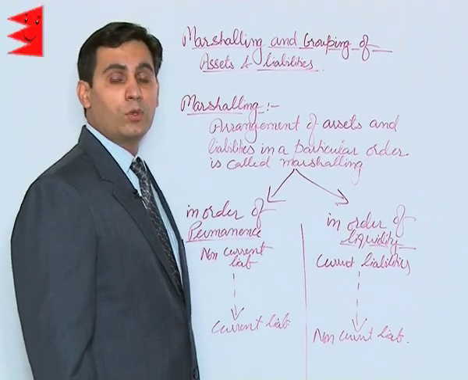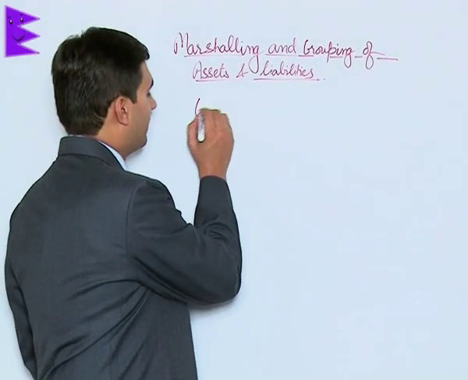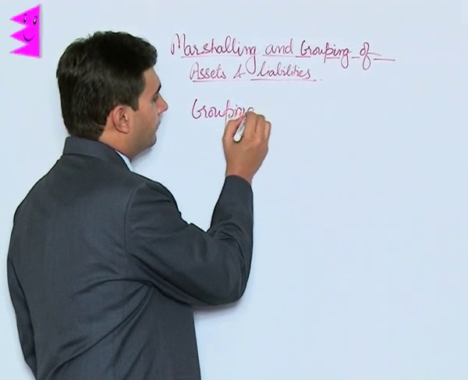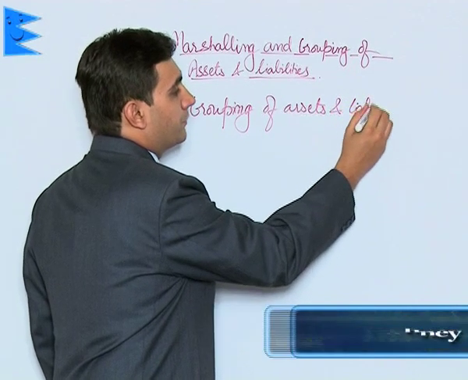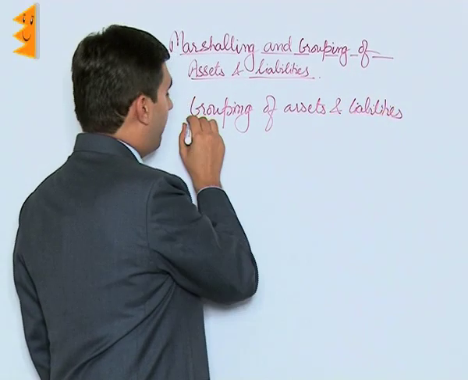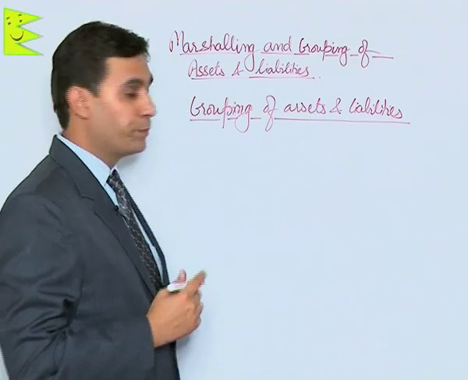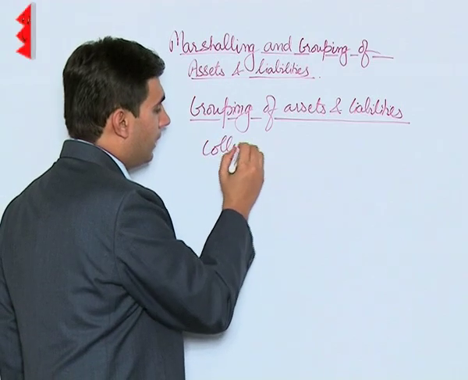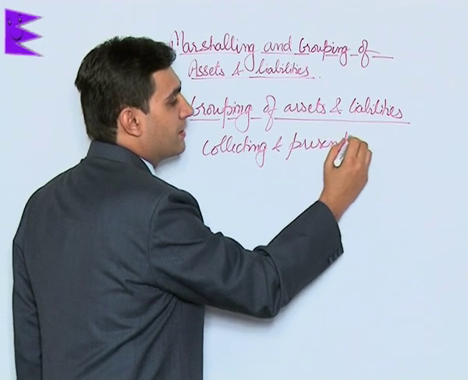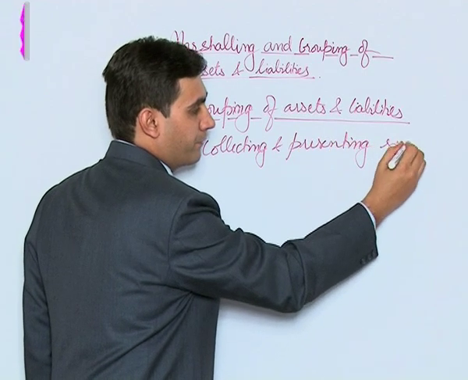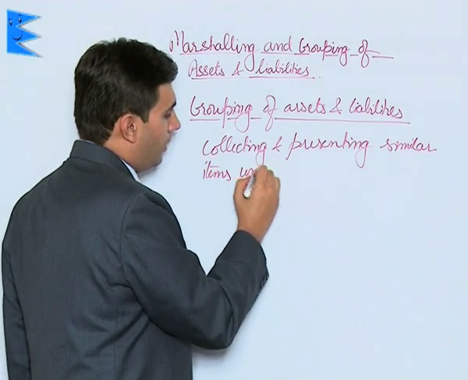Now let us understand about grouping of assets and liabilities. Now students, remember, marshalling means presenting in a particular order, but grouping means collecting and presenting similar items under common headings.